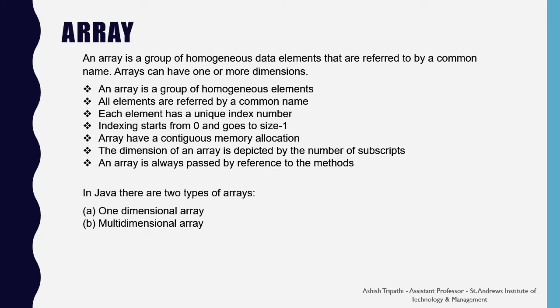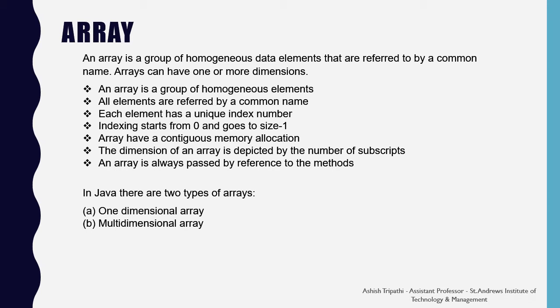Each element has a unique index number. Since the elements in an array are arranged in a box-like manner, each box has a unique index number. Indexing starts from 0 and goes to size minus 1. Arrays have a contiguous memory allocation. That means all the elements are arranged one after the other, having the same size of the data type.